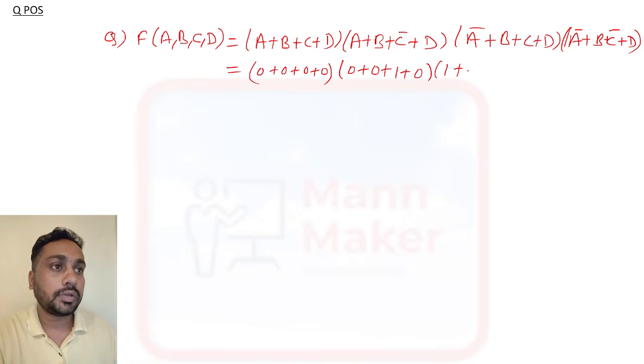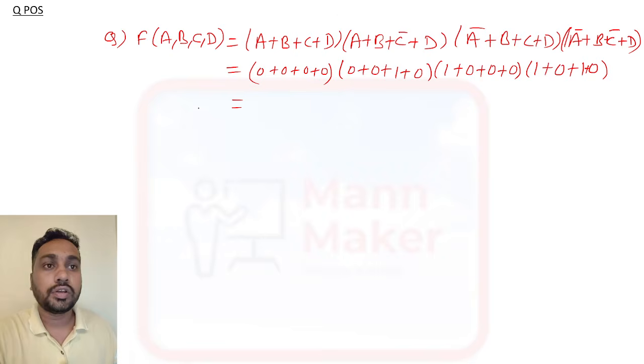Here 1 plus 0 plus 0 plus 0, and here 1 plus 0 plus 1 plus 0.